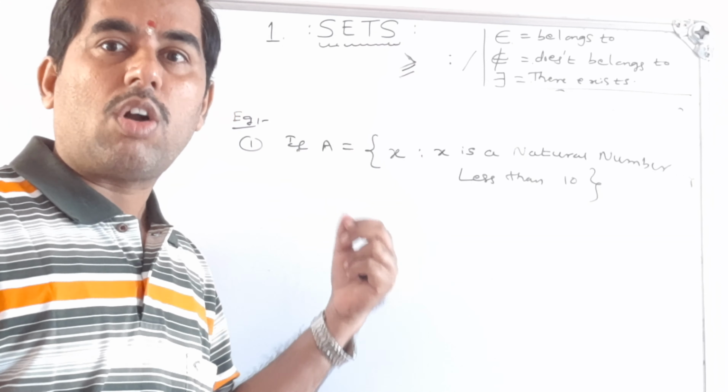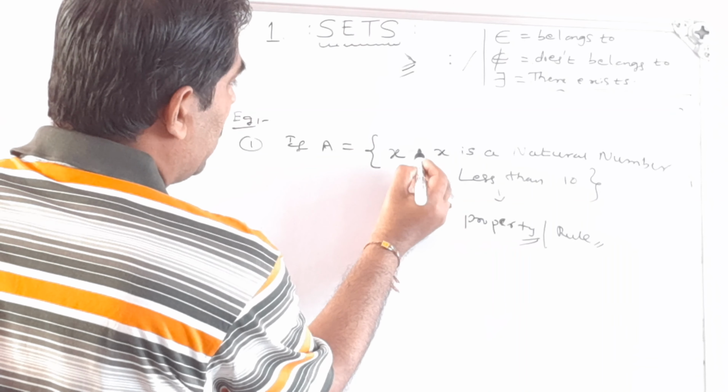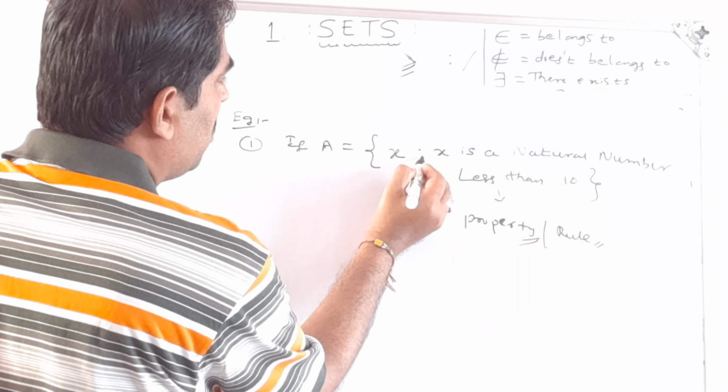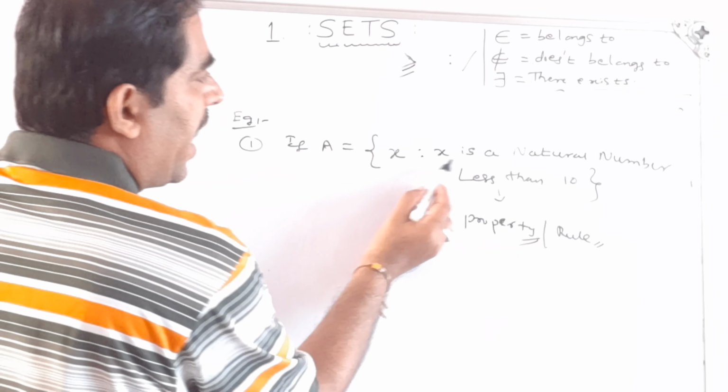So what is the set I have written? A is equal to x, such that x is a natural number less than 10. Instead of writing the members or elements, I have written one property. That property should be satisfied by every element of the set.